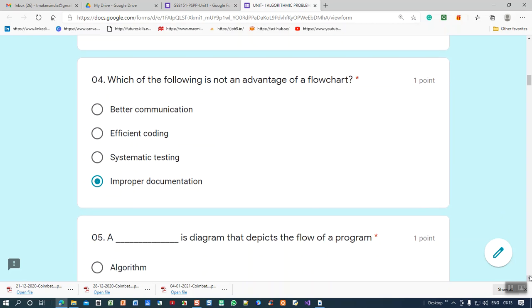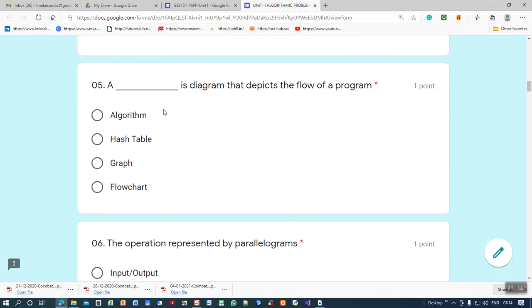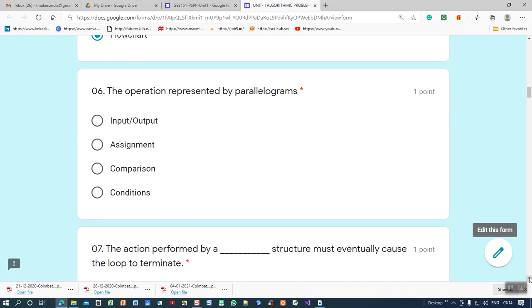Fifth question: a dash is a diagram that depicts the flow of a program. The first statement executes, then the second statement, then the third, showing the flow. So that is a flowchart, and the correct answer is flowchart. Sixth question: the operation represented by a parallelogram. For what purpose is the parallelogram used?